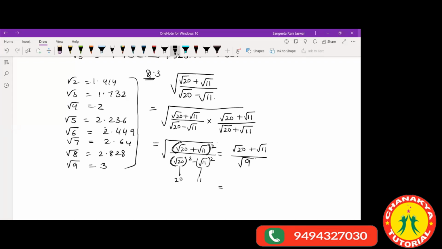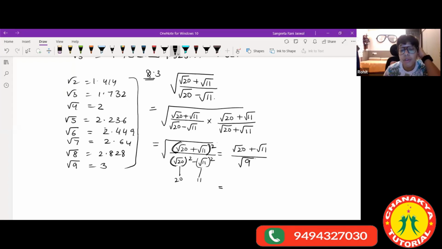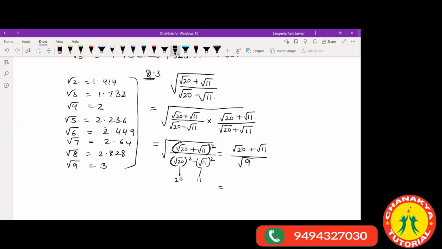Yes, now ask, Rohit. Ma'am, won't you change the plus to minus here? Change plus to minus? What happened? No, I didn't change anything.